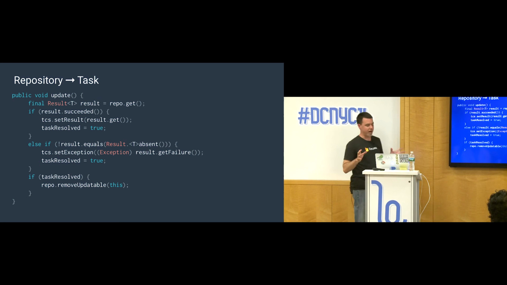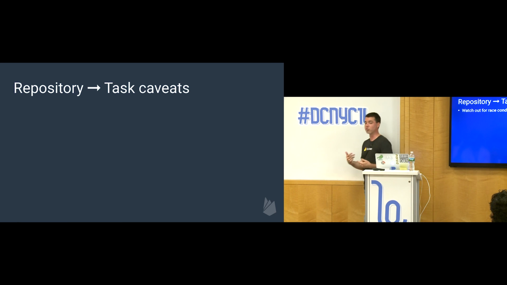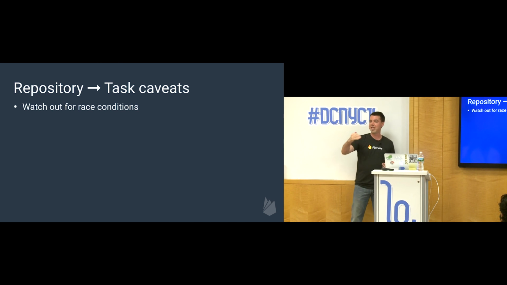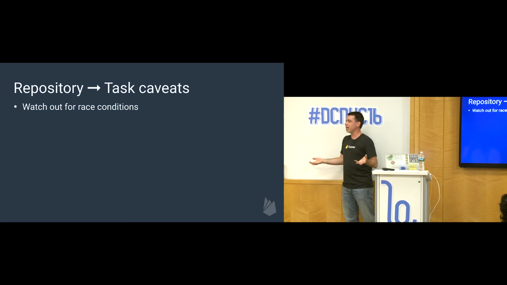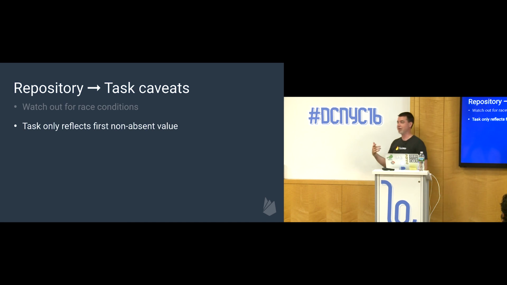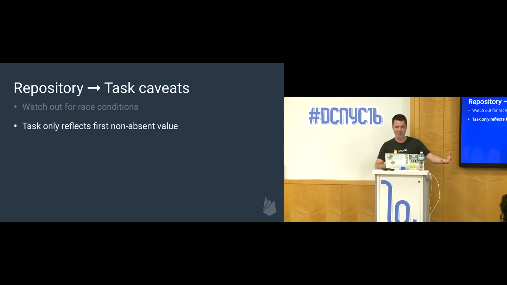So again, pretty straightforward. But there are some caveats with this as well. You kind of have to watch out for race conditions. So if you use this in one of those circumstances I mentioned before where you have updatables coming and going out of this repository, you have a race condition where you just may never get to know the result. You have to use this repository a certain way. And it only reflects the first non-absent value. So again, repositories can change over time, but this repository, because it's backed by a task that only changes once, will only ever have absent or the result. So you have to kind of expect that.